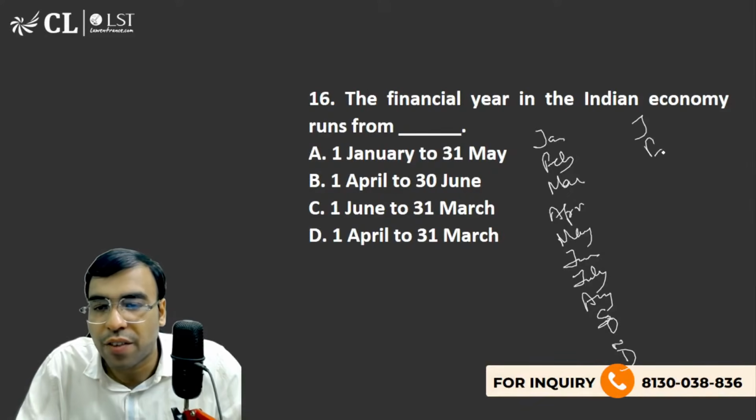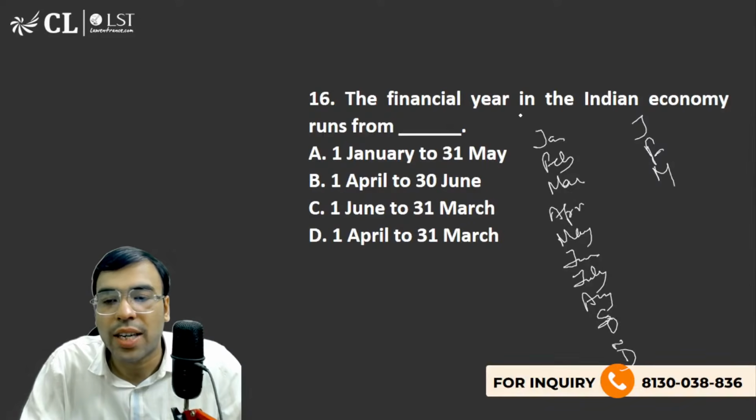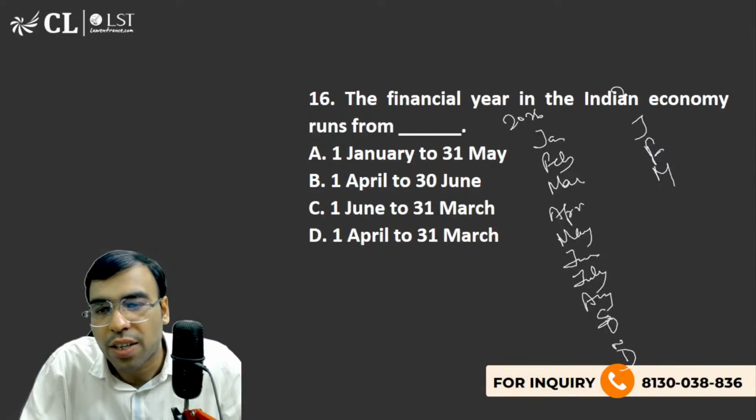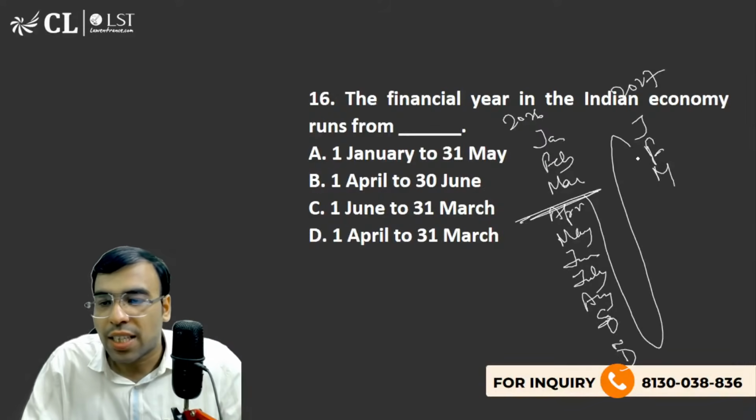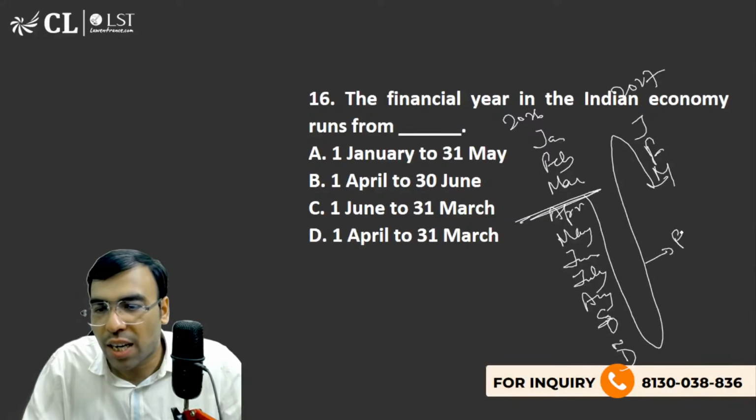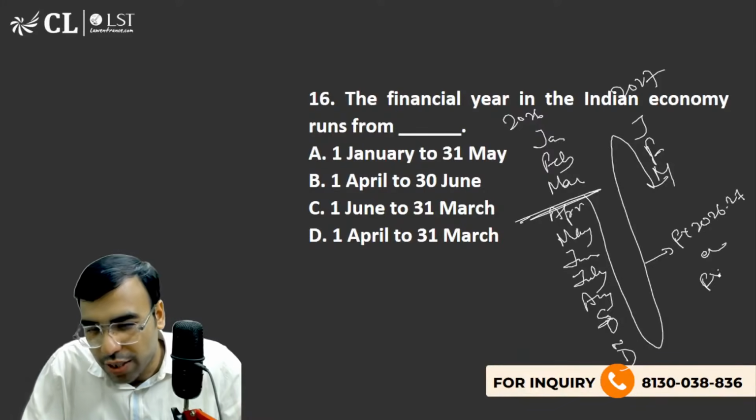Take it for January, February, March next year. Now let's say we are actually in 2026, 2027. So it starts from 1st April and it goes like this and it ends there. So this will be fiscal year 2026-27, or what we call it as FY27.